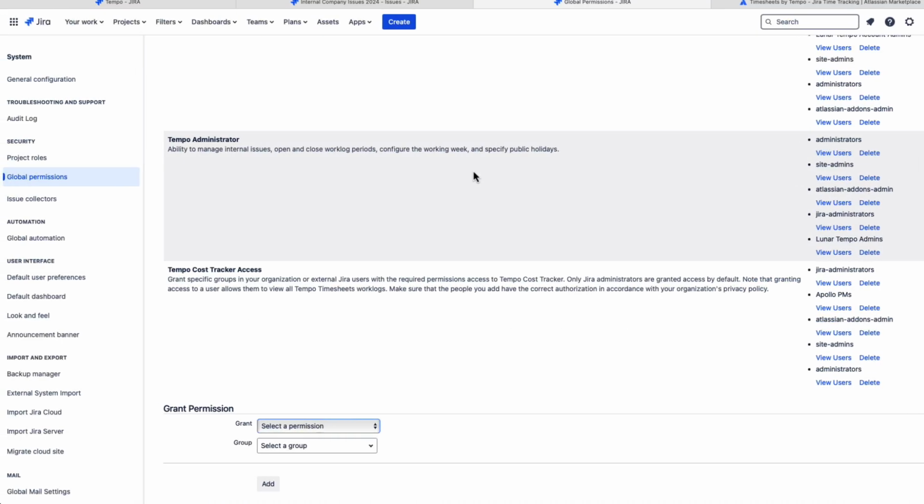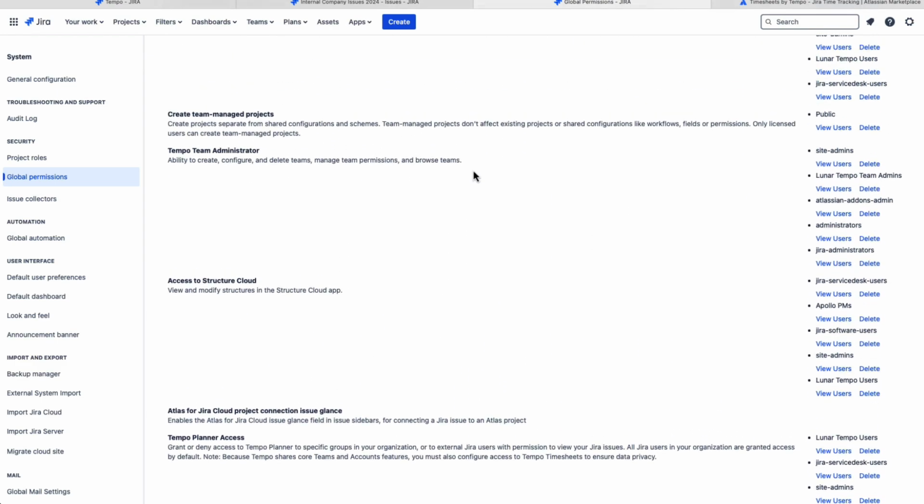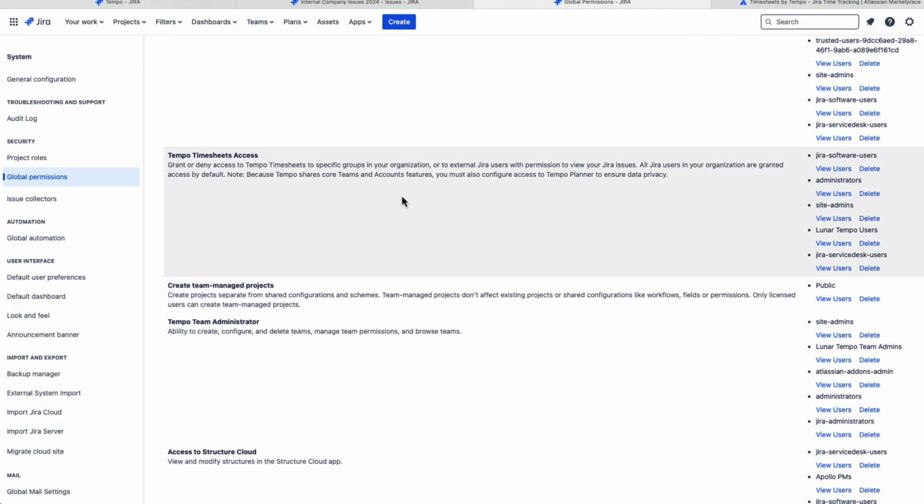So when you install timesheets, there are several of Tempo's own permissions that get added to this page. And the one that you want is called Tempo Timesheets Access. So you need to make sure that all the people who you want to be using timesheets are in one of these user groups, or create a new one and add it. By default, the Jira Software Users Group is given access, and this is probably going to be enough for most organizations, but if not, if you've changed the default user group membership, you may want to go back and check that the right people have access here.